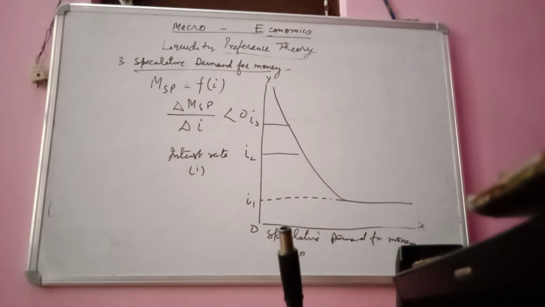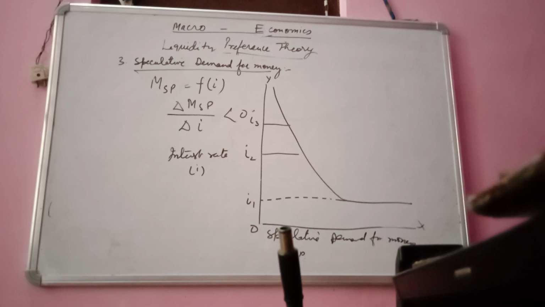It shows basically the inverse relationship between the rate of interest and the speculative demand for money. The speculative demand for money increases when the interest rate decreases. Just understand this line. When the speculative demand for money increases, the interest rate decreases.